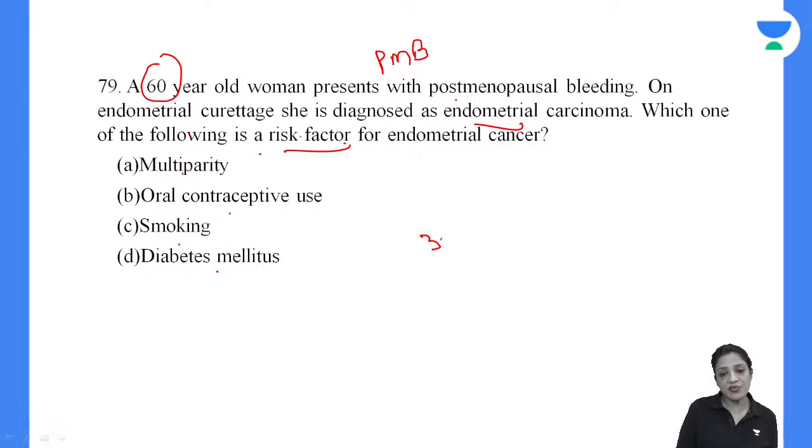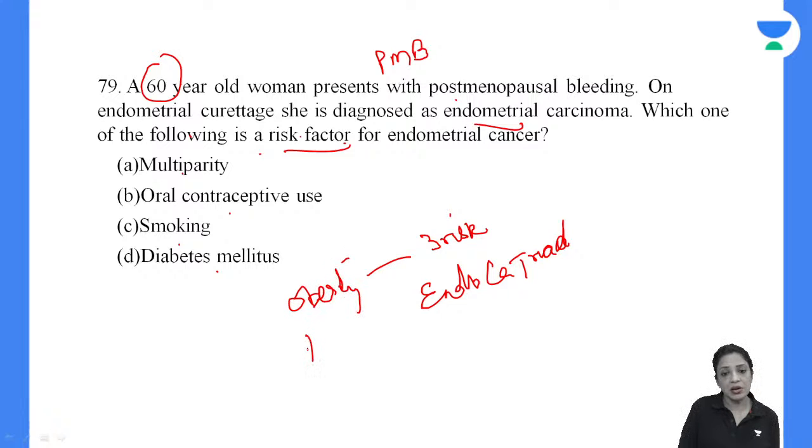You remember the 3 risk factors which make the endometrial cancer triad. What are the 3 risk factors? Obesity, hypertension, and diabetes mellitus. You are right, Gotham. Okay, so the answer is diabetes.